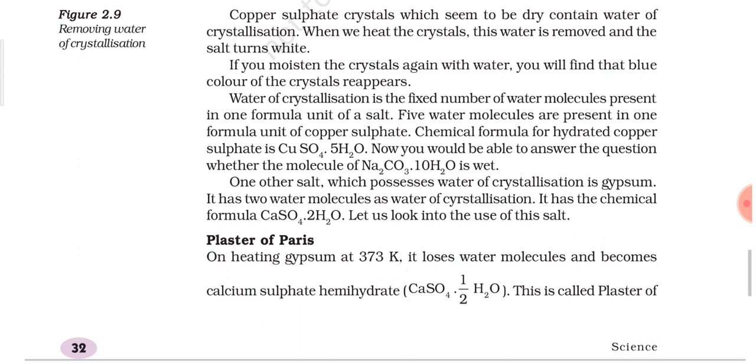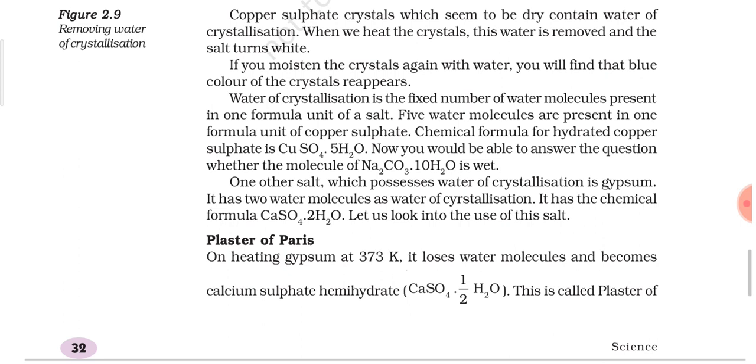Now plaster of Paris, the next topic: on heating gypsum at 373 Kelvin. This temperature is very important, because it tells how we can prepare plaster of Paris from gypsum. If the temperature is higher than 373 Kelvin, then the product we get is not plaster of Paris. On heating gypsum at 373 Kelvin, which is 100 degrees Celsius, it loses water molecules and becomes calcium sulfate hemihydrate. What is the chemical name of gypsum? The chemical name of gypsum is calcium sulfate dihydrate, and its common name is gypsum.